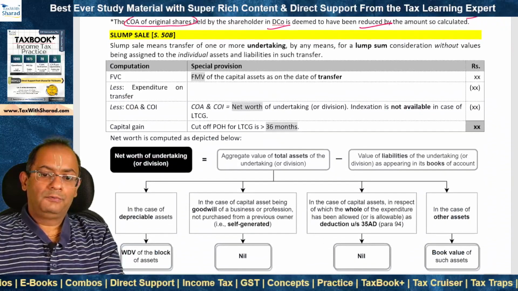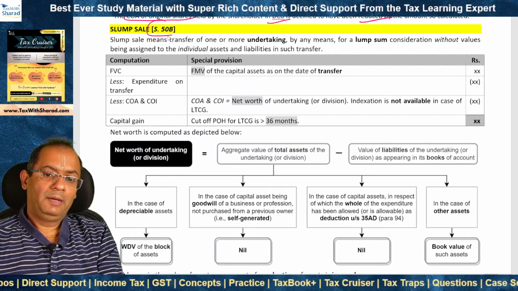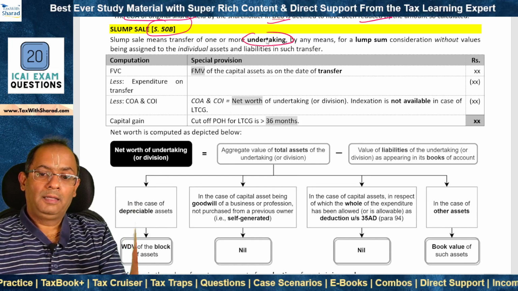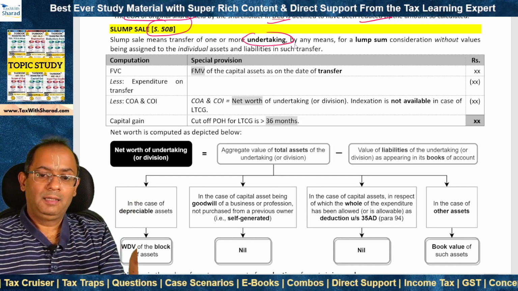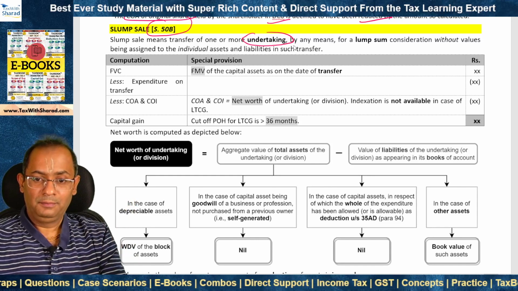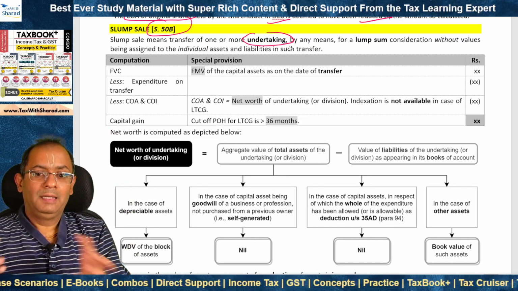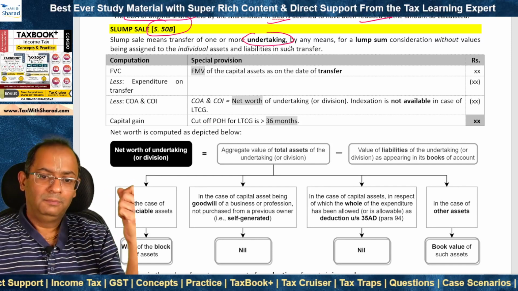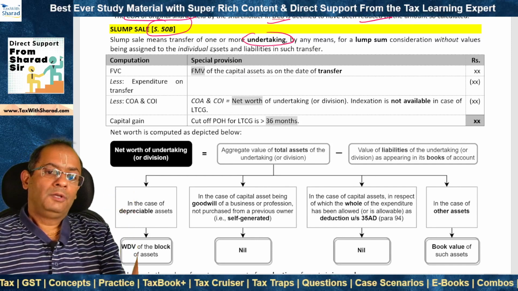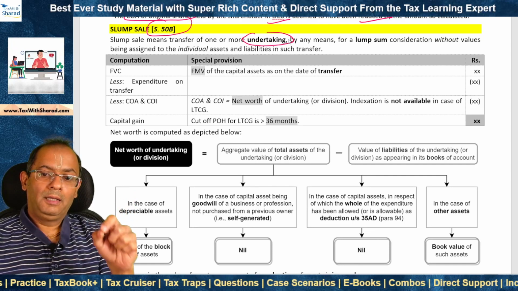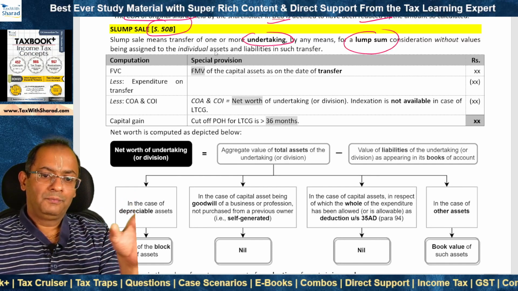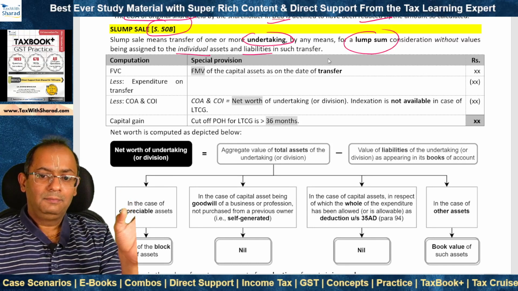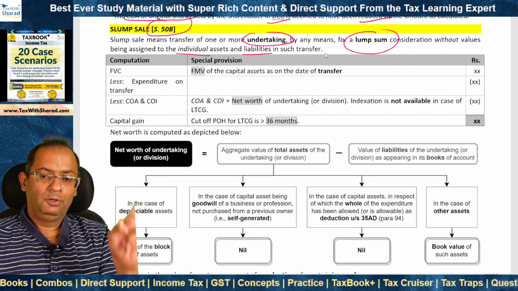We now look at the provisions of slump sale, and this is provided by section 50B. A slump sale is a transfer of one or more undertakings. So a specific capital asset is not transferred, but it is a transfer of an undertaking. Therefore, it will include all the capital assets forming part of that undertaking. All of them will be transferred in lump sum. That's why it is called a slump sale. So slump sale means a transfer of one or more undertakings for a lump sum consideration. Values are not assigned to individual assets and liabilities. So there is a lump sum consideration and there is transfer of one or more undertakings.